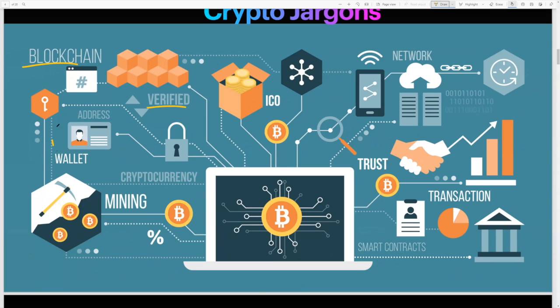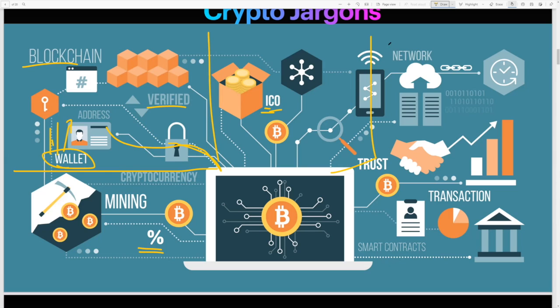We have a wallet, which I showed you last time, the MetaMask wallet, and the wallet has an address and is secured on the blockchain. That's why there's a lock symbol here. In the cryptocurrency part, you have mining, and some percentage of money is taken by the miners. Then you have the investment part. ICOs are the vehicles for investing into a blockchain or a crypto project.